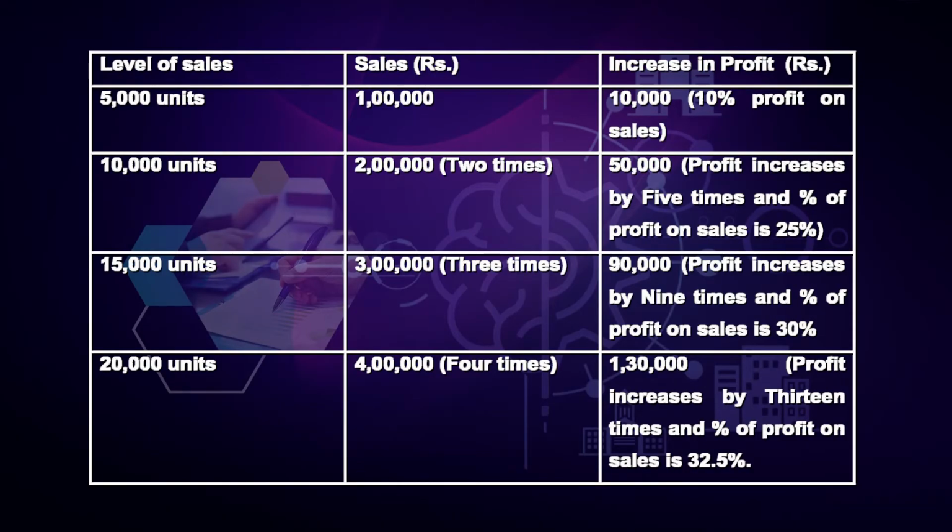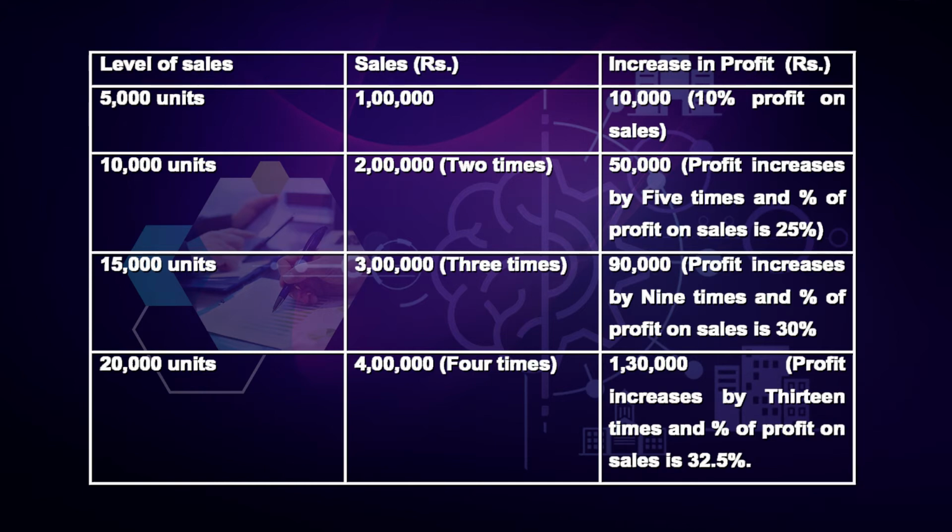Point number 3, it is also interesting to note the impact of increase in sales on increase in net profit. As seen in the table, there are 3 columns, namely level of sales, sales in rupees and increase in profit, which is also in rupees. When the sales is 5,000 units, the amount of sales will be rupees 1 lakh and the profit calculated was rupees 10,000, which is 10% profit on sales.